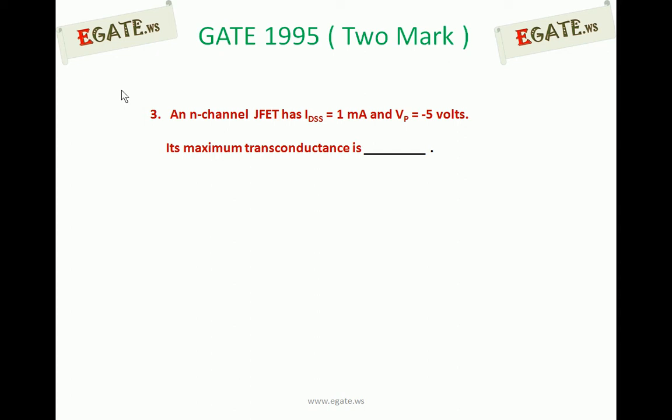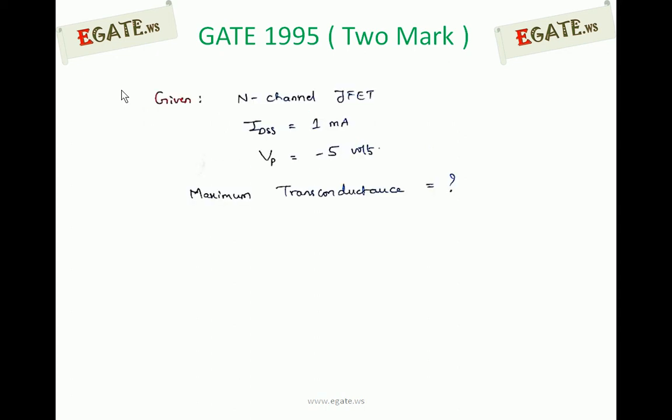IDSS is nothing but the drain to source saturation current, that is 1 milliampere. VP is the pinch off voltage, and the given device is an N-channel JFET. This question doesn't have any options. We will see how to solve this problem. Given N-channel JFET, IDSS of 1 milliampere, VP of minus 5 volts, we need to calculate the maximum transconductance.